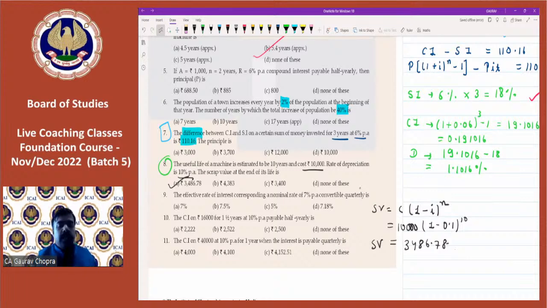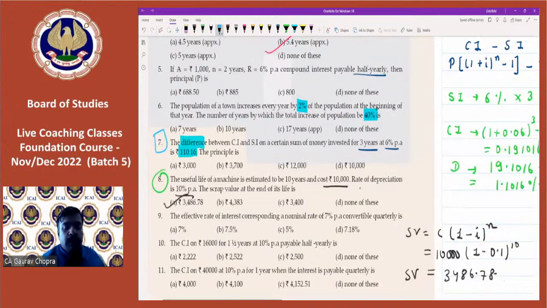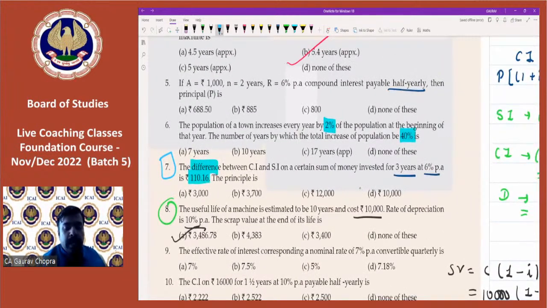Question says amount is 1000, time is 2 years, rate is 6% per annum, compound interest, payable half yearly, and then find the principal. Whenever it is half yearly, you have to change the rate and time. Time you will multiply by 2, so n will become 4, 2 into 2. Rate will be divided by 2, so you take 3%. Just take these figures, apply the formula for compound interest and get the result.